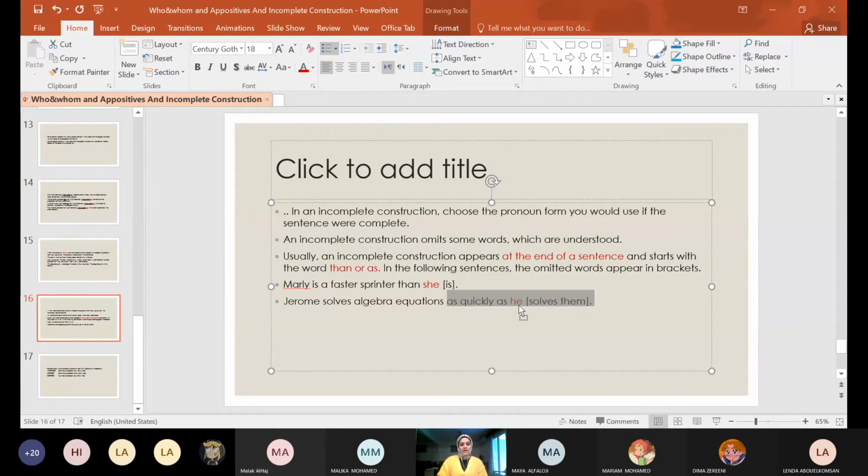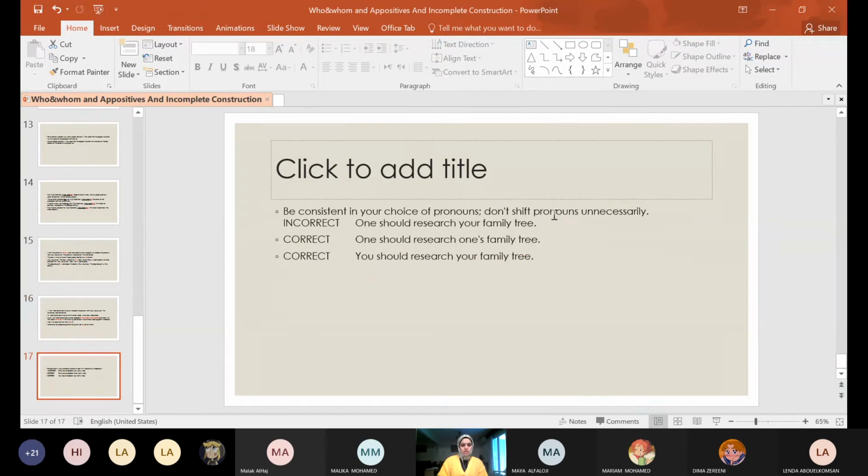I replaced Ibrahim with he, because Ibrahim here takes the verb solves, so it should be he solves. So again, in the incomplete construction, which comes at the end of the sentence, sometimes we omit the verb. After than or as, it is a subject pronoun.